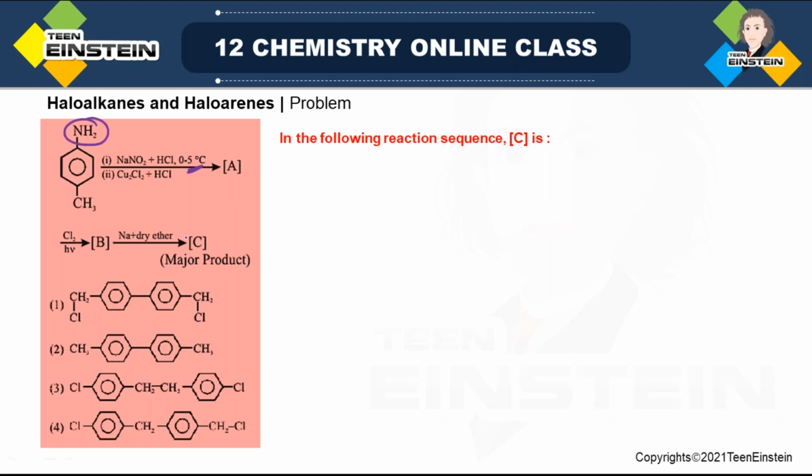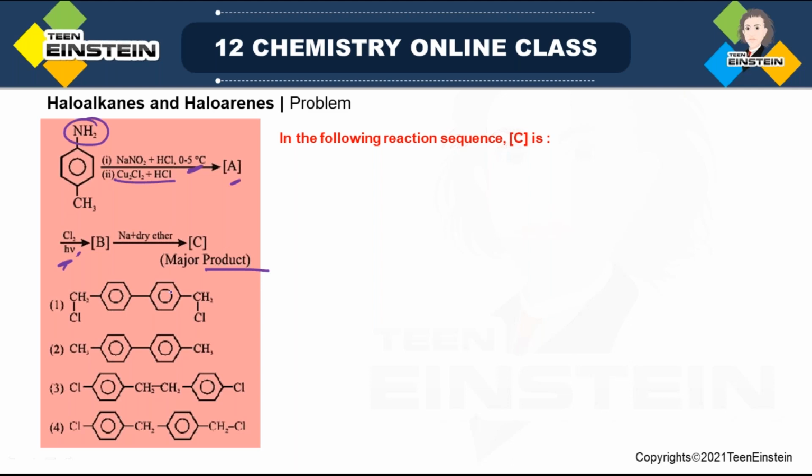The second reagent is Cu2Cl2 and HCl. If you treat the diazonium ion with this type of reagent, N2 will be replaced by chlorine. That means in A, NH2 is simply replaced by Cl, giving 4-methyl chlorobenzene. But this is not the end of the reaction. Next, we are using chlorine and hν. It is light induced; we are not using any metal catalyst, but light. We get B, and finally sodium and diethyl ether, giving major product C that you have to find from the options.